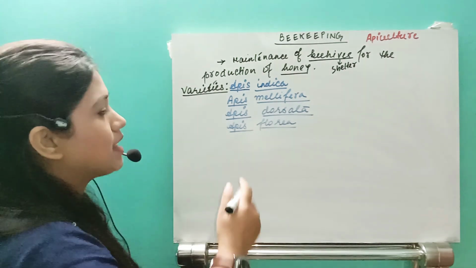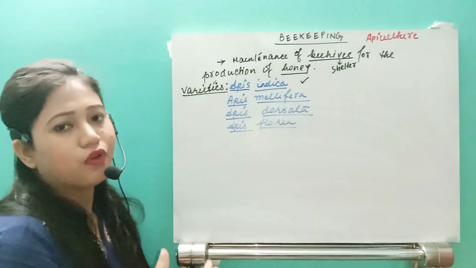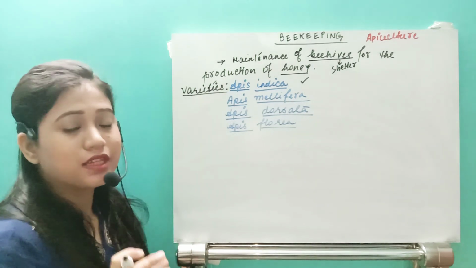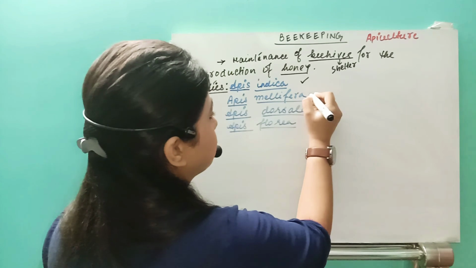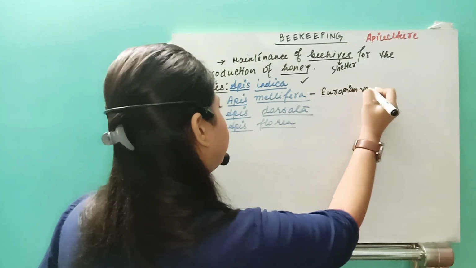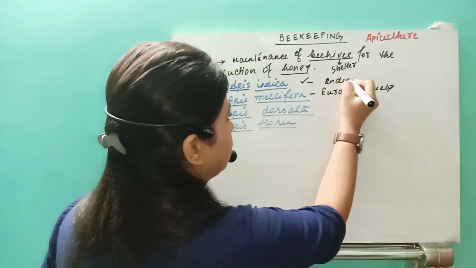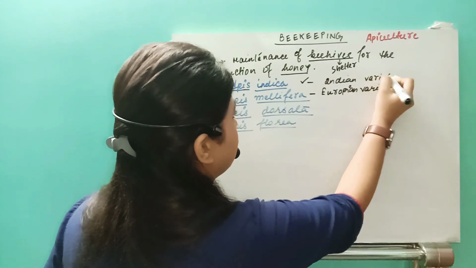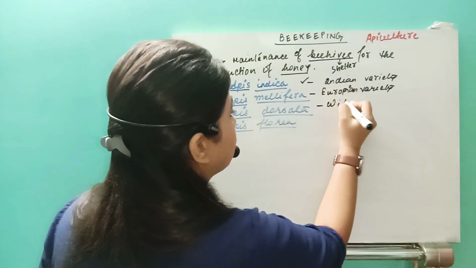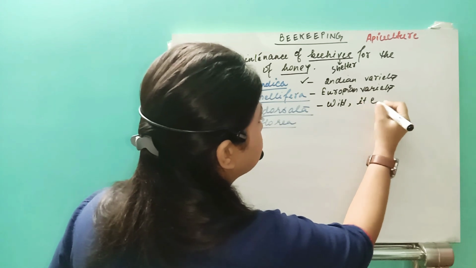So, Apis indica is the species generally collected when we go for beekeeping in India. Apis mellifera is a European variety, while Apis indica is an Indian variety, right? Next, Apis dorsata is the wild bee, and it cannot be domesticated.